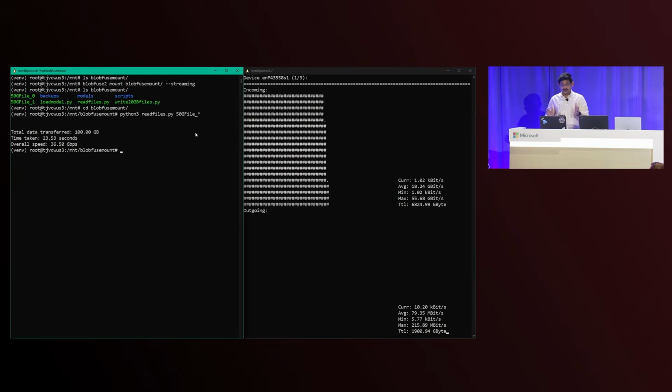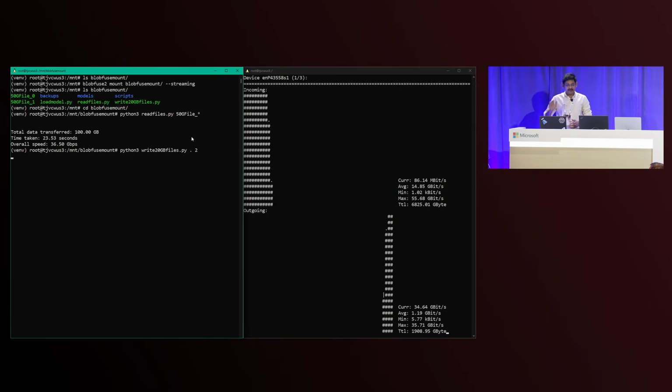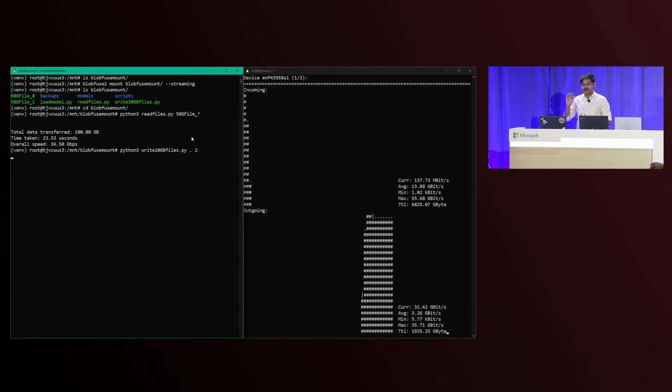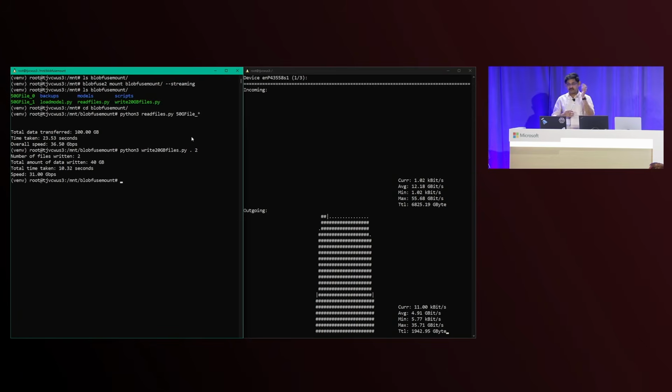This is not just for reads. You can do this for writes as well. So I'm going to write a couple of 20 GB files to the same folder. And I really love those cool graphs that go ahead and maximize 35 Gbps on the writes as well. This is the same technology that was doing it for reads, except it's going to put it in buffer cache in memory and then process that data as fast as possible to the storage account.